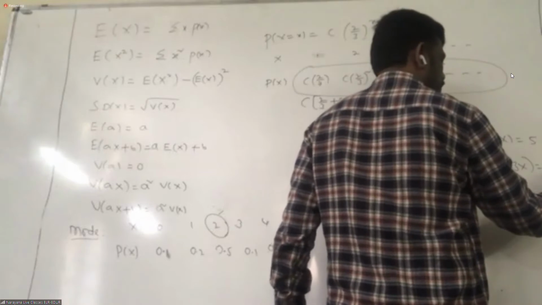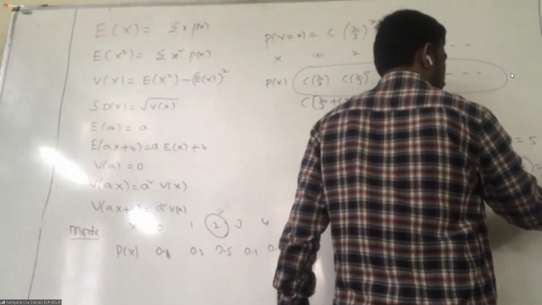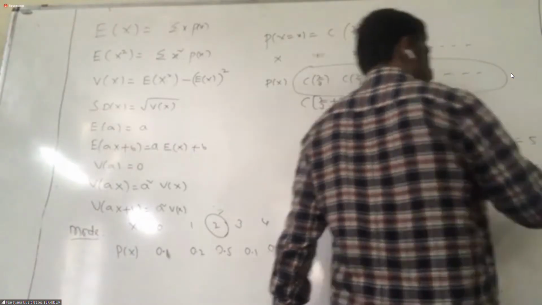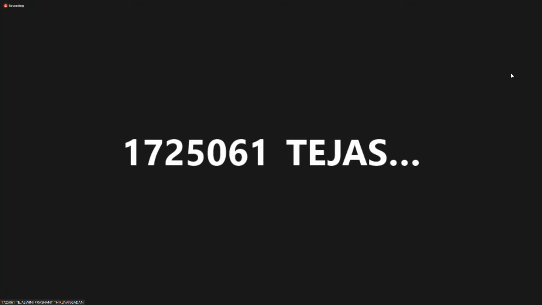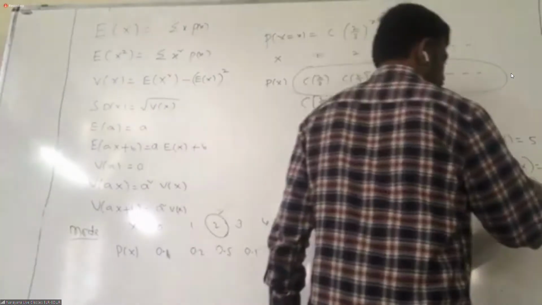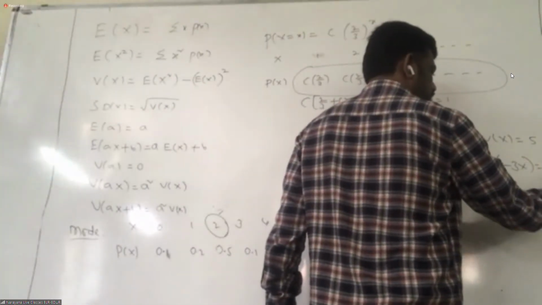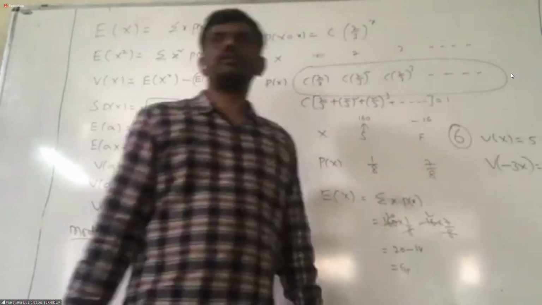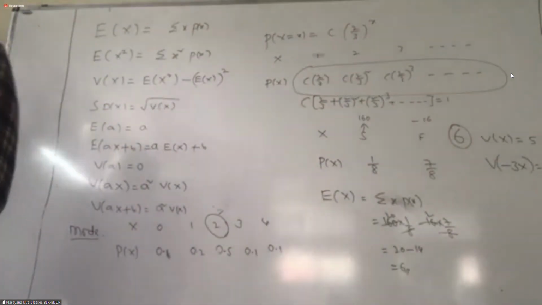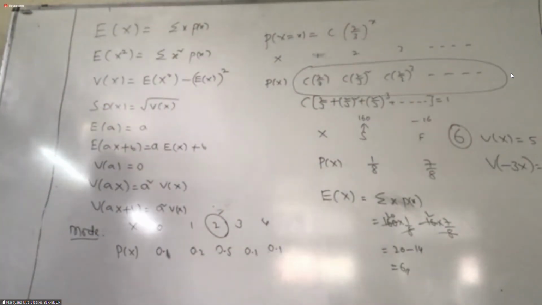Understand, students, all of you. Which formula am I applying? Variance of Ax is A square into variance of x, which is 9 into variance of x. Variance of x is how much? 5. Answer 45. No minus, since the square is there. That's the answer. Got it, students? Now, how about the next question?